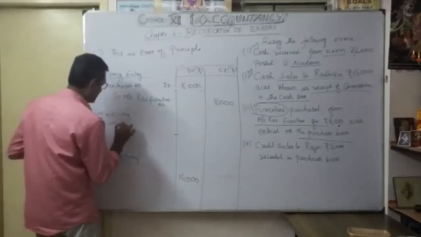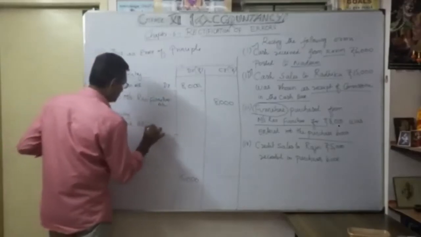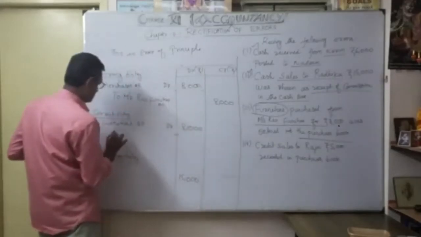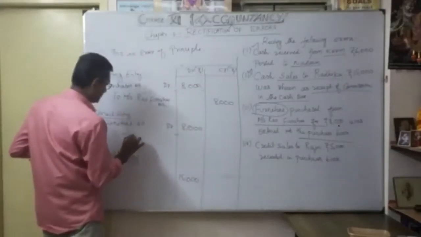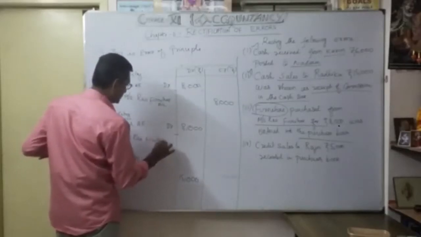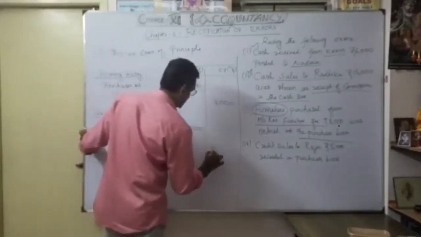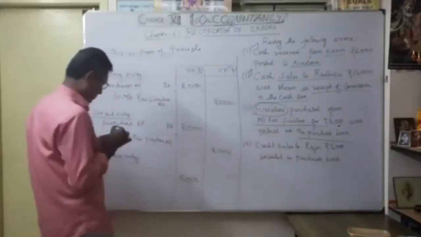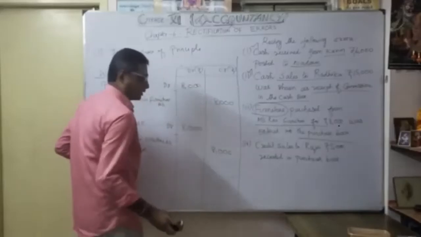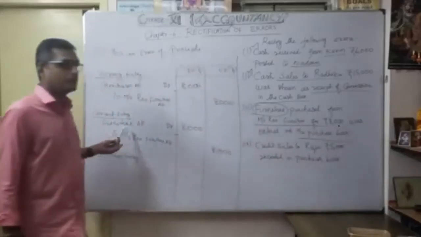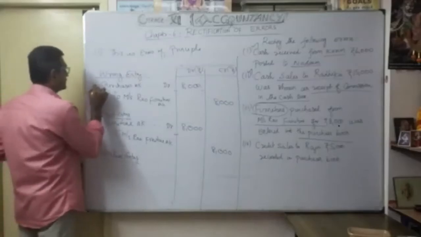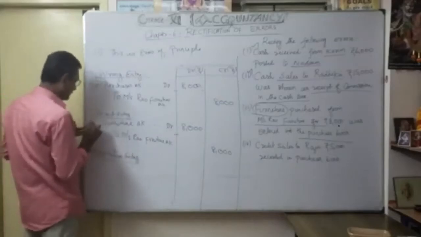Furniture account debit 8,000 to Mrs. Rao Furniture account. Understood? That's the correct entry. So we show it as a capital expenditure, but in the earlier wrong entry it was a revenue expenditure.